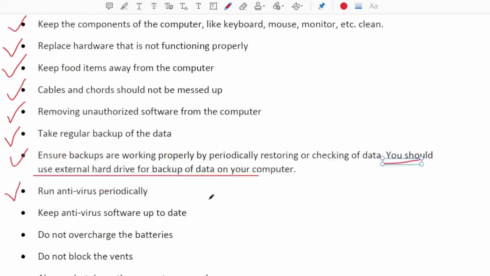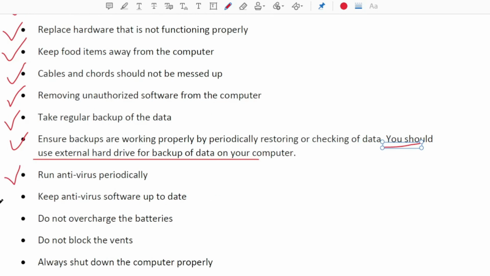Run antivirus periodically. Keep antivirus software up to date, that's obvious. Do not overcharge the batteries.